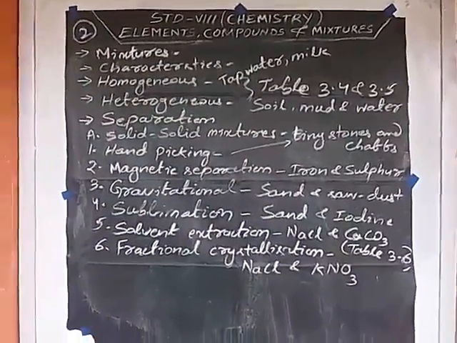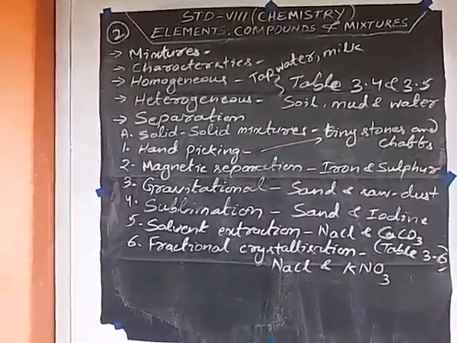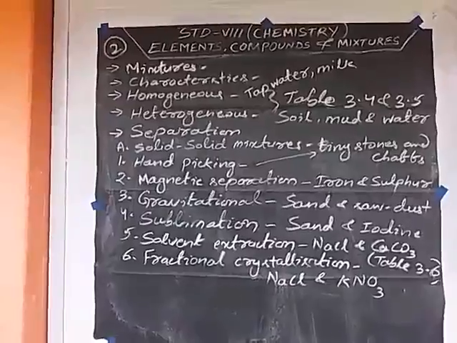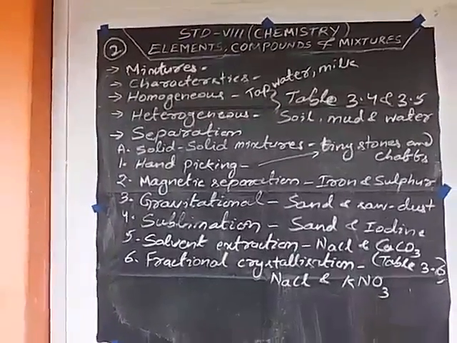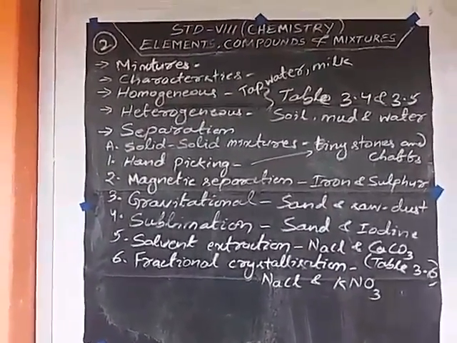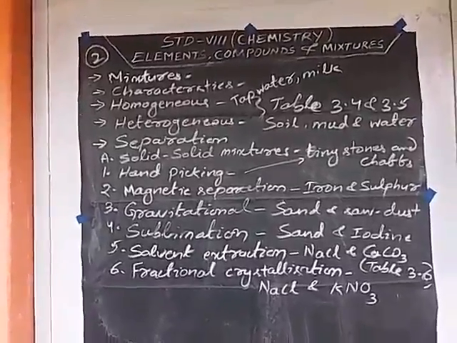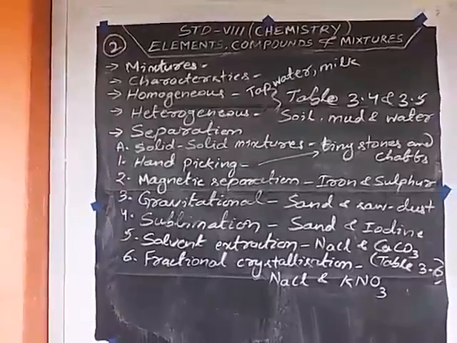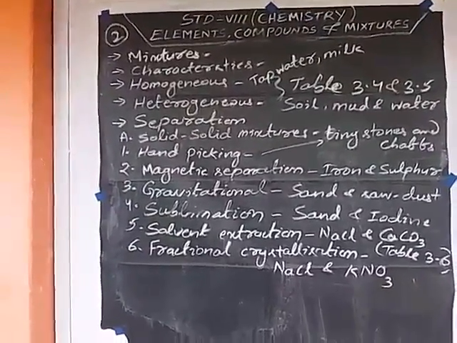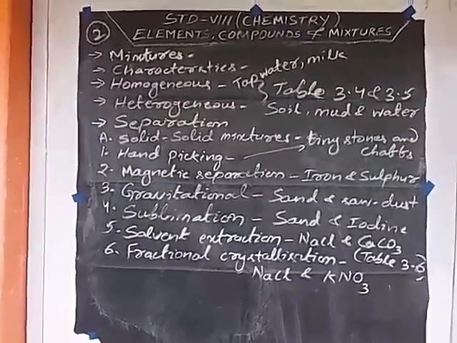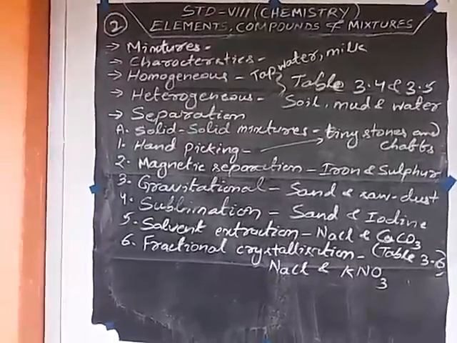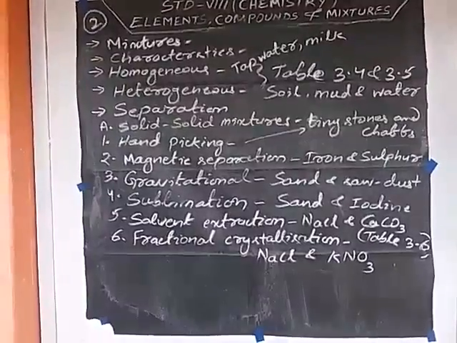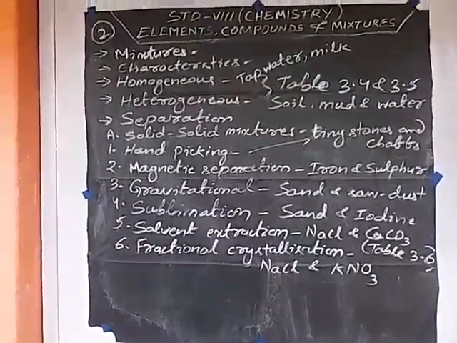A mixture consists of two or more pure substances that exist together without any chemical combination. A mixture may be homogeneous or heterogeneous. Mixtures do not have fixed melting and boiling points. They depend on the proportions of the components. If you add more salt in water, the boiling point is more than the normal. So it depends upon your mixture of salt and water.